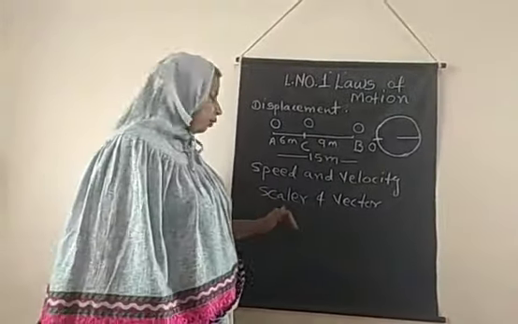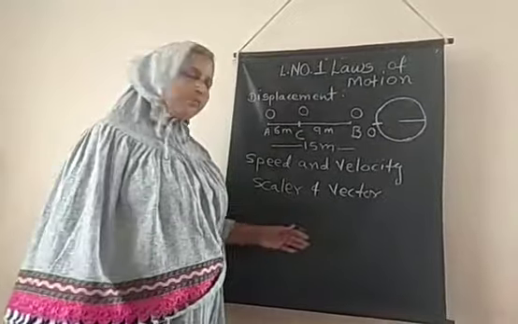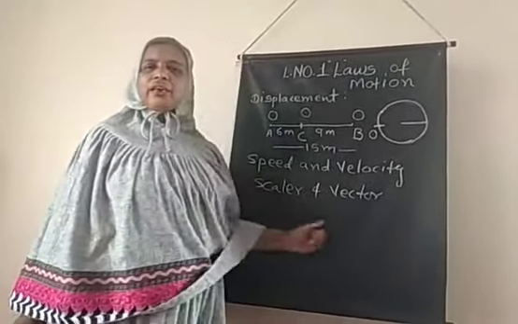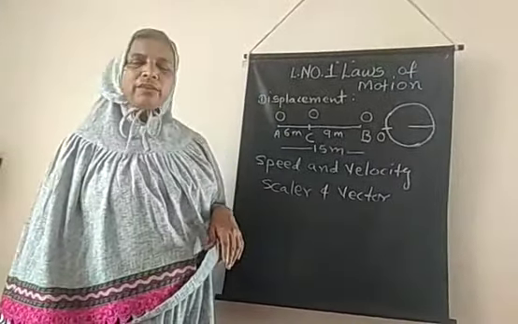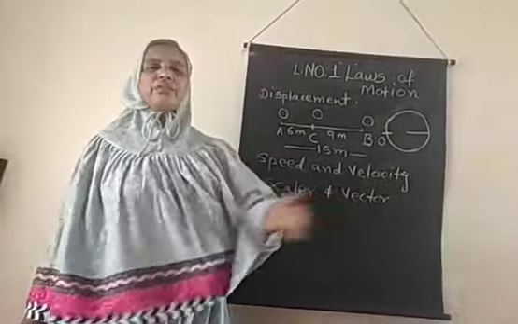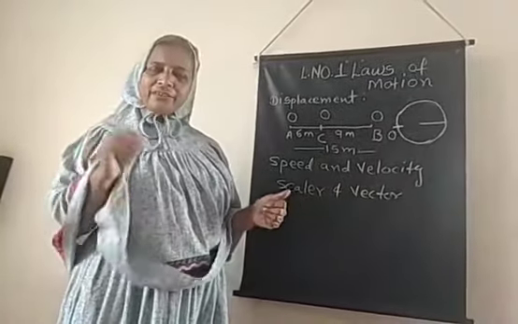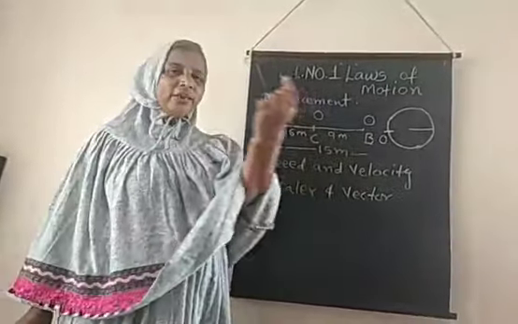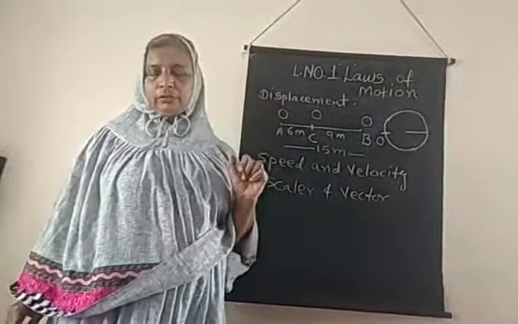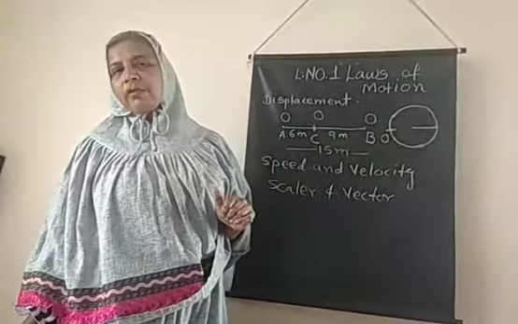For example, when we are measuring length, we are just measuring the length and giving the number. For example, the length of the room is x meters or x centimeters. That x number is only the number we are telling, so the direction is not required.